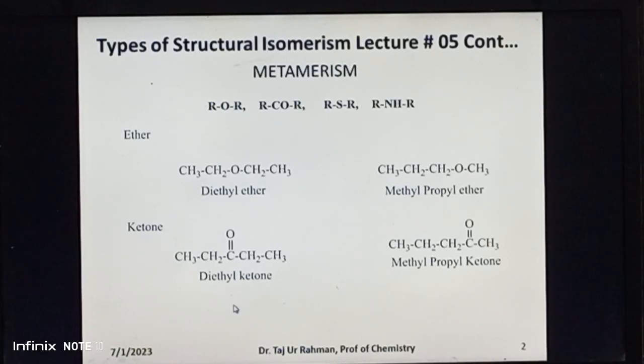Similarly, the phenomenon of metamerism can also be noticed in these two ketone compounds, that is diethyl ketone and methyl propyl ketone. Both these compounds have the same molecular formula C5H10O, same numbers and kinds of atoms, but they differ from one another in the nature of the alkyl groups attached on either side of this keto functional group. Thus, they are metamers of each other.